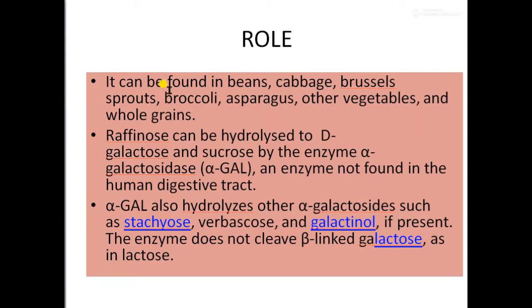You can find them in beans, cabbage, Brussels sprouts, broccoli, asparagus, and other vegetables and whole grains. As I mentioned earlier, it is the alpha galactosidase enzyme which is responsible for the breakdown of raffinose, but this enzyme is not usually found in the human digestive tract.